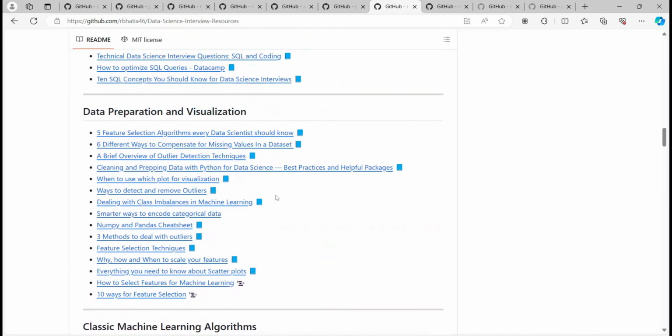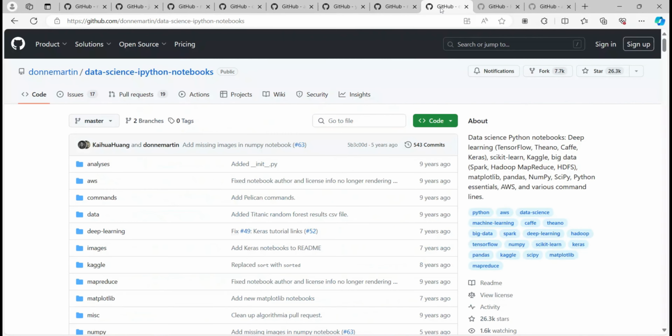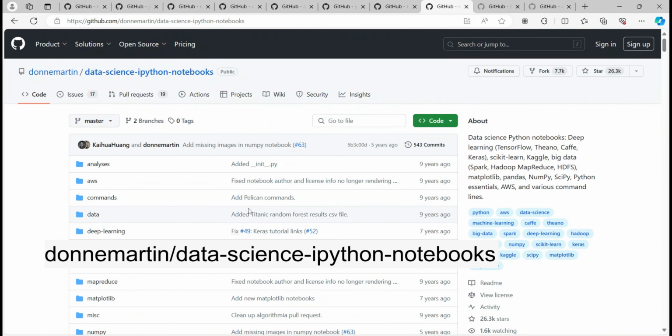Okay, moving forward to the next GitHub repo, that is Data Science Python Notebooks.